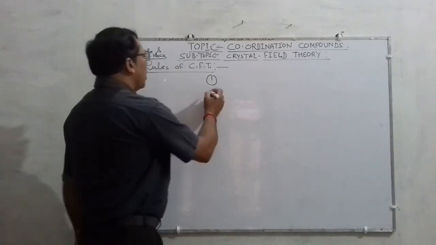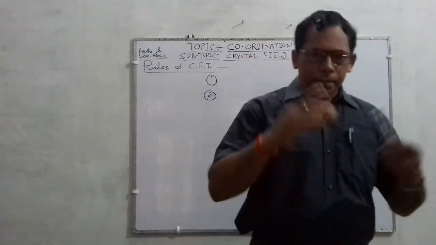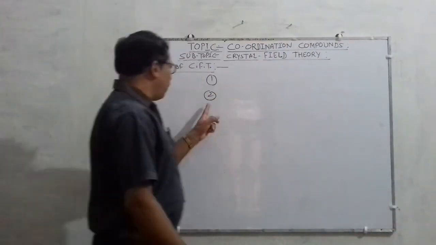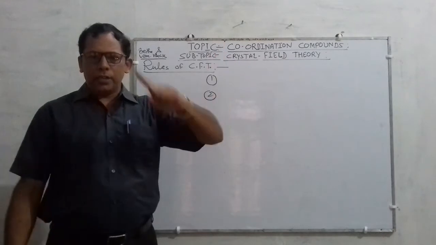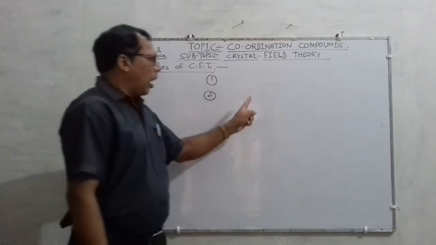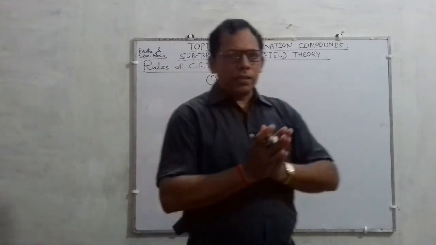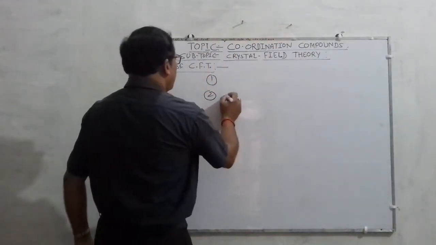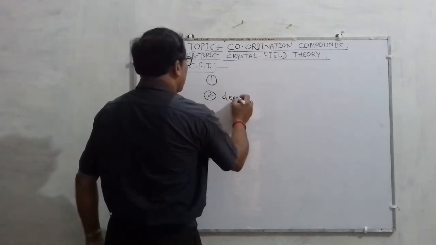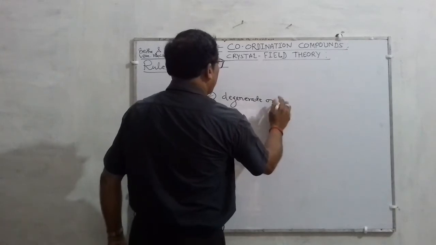Now the second postulate. The five d orbitals in an isolated gaseous atom or ion have the same energy, and these d orbitals having the same energy are called degenerate orbitals.